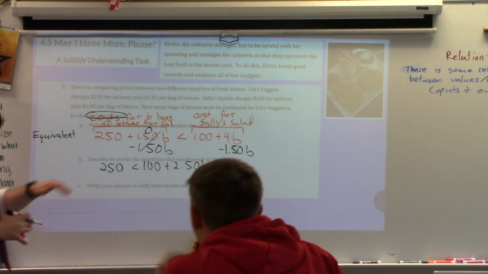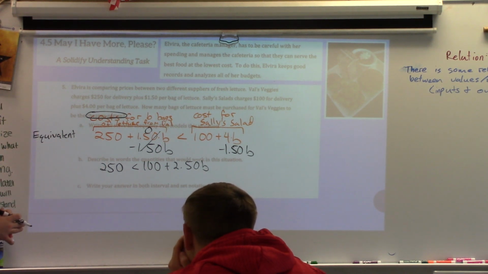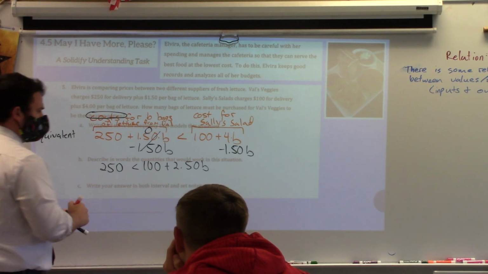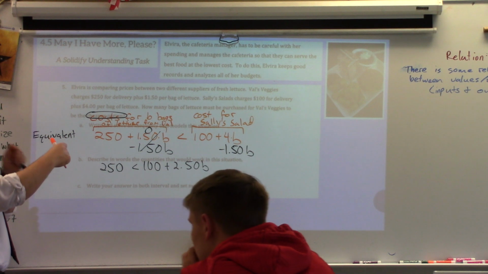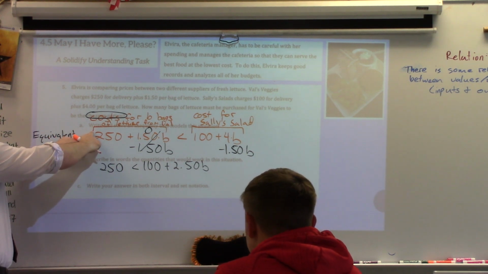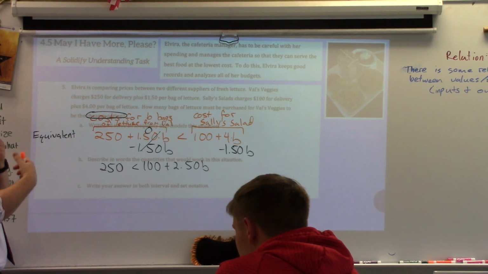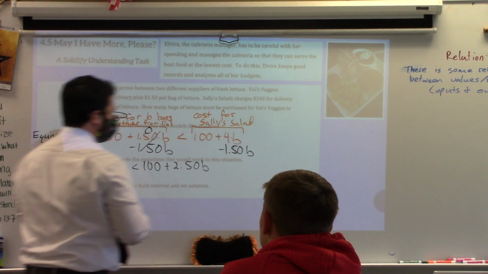Yes. Because I subtracted from both sides of the inequality, I maintained the equivalency of that inequality. I kept it so that the same numbers that would make the orange inequality true also make the black inequality true. That's the point, is that I want to stay equivalent. I wanted to maintain the same solutions.